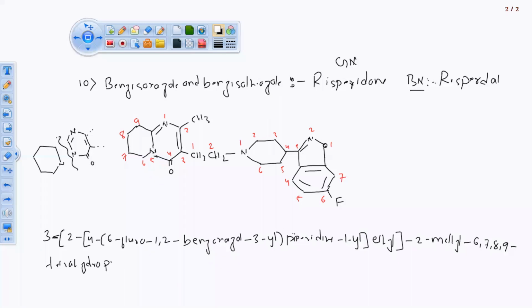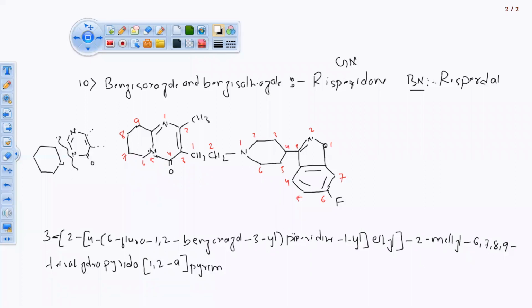Pyridine means tetrahydro pyrido. For the pyrido connection, I'm going to write 1 and 2, first and second position at the major ring. This bond is A. This is 1 and 2. This bond is A in the major ring. A full ring is pyrimidine. So this is pyrido, this is the pyridine ring. So this one is pyridine.